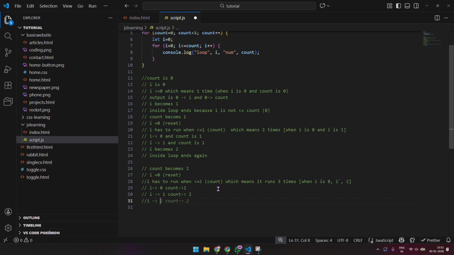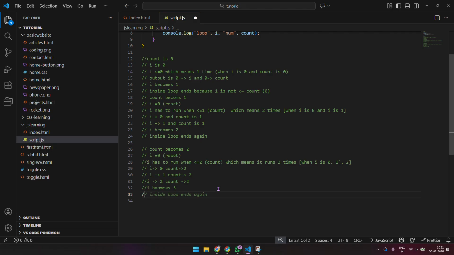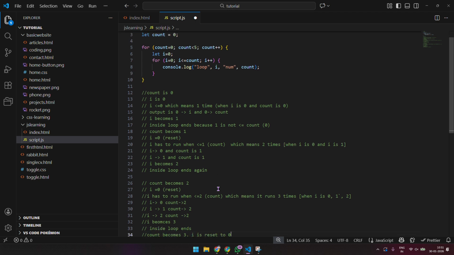I 2, count 2. Then again I becomes 3, doesn't match the condition, the inside loop ends, and then our count becomes 3, I is reset to 0. And then again we will go for showcasing a loop 4 times. So this is the concept of nested loops.